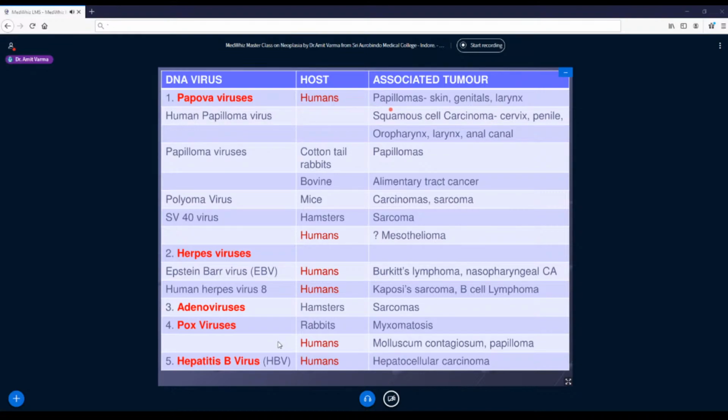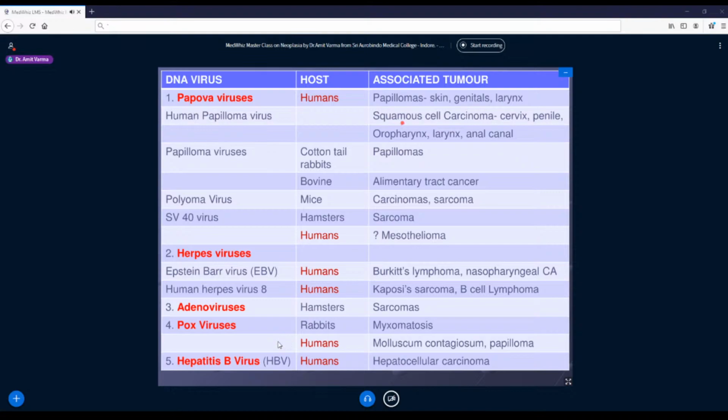So there are n number of strains of HPV. A few of these strains will cause benign tumors, that is papillomas. If you remember, in the first lecture I said that when a multi-layered epithelium like transitional or squamous epithelium forms a benign tumor, you call it papilloma. When a single layer epithelium forming glands forms a benign tumor, you call them adenomas. So papillomas are seen in skin, genital areas and larynx because of HPV infection.